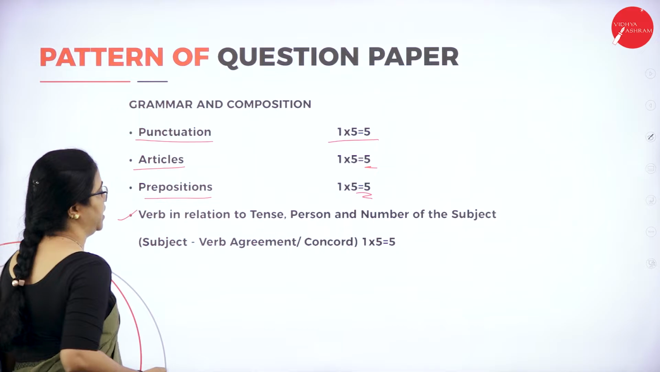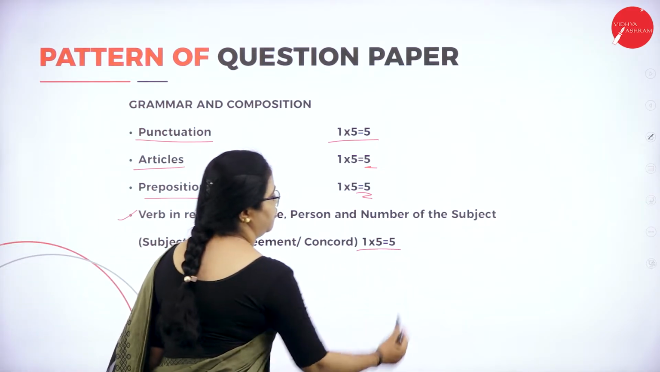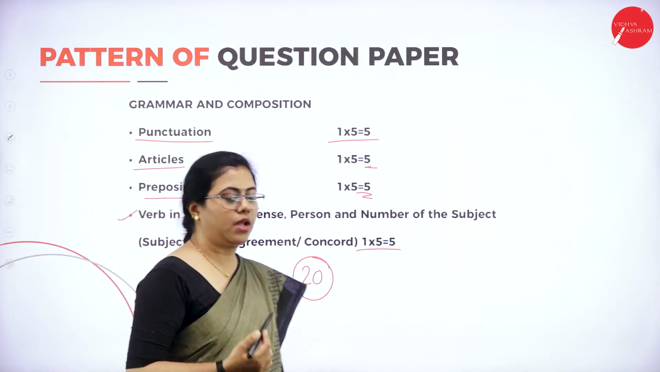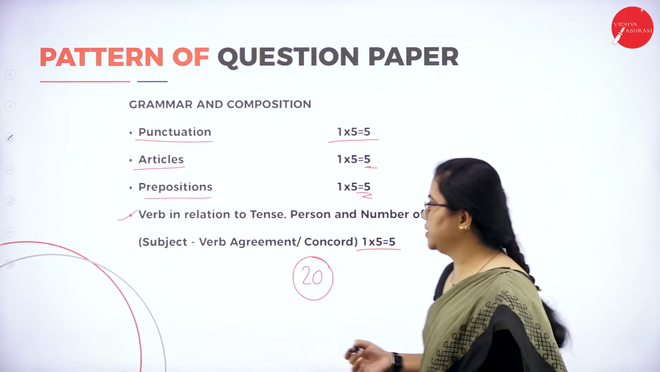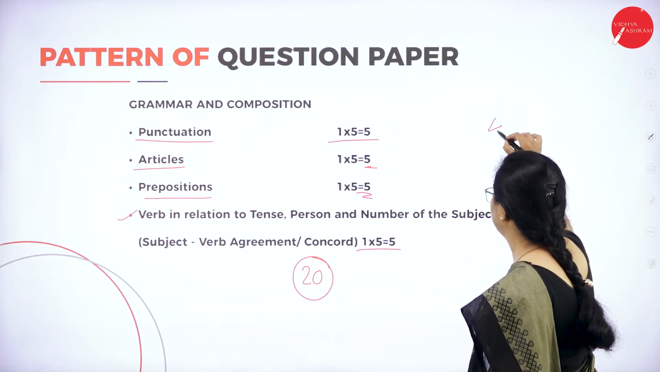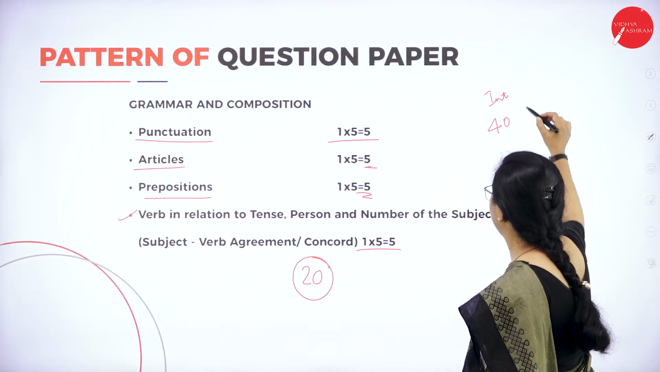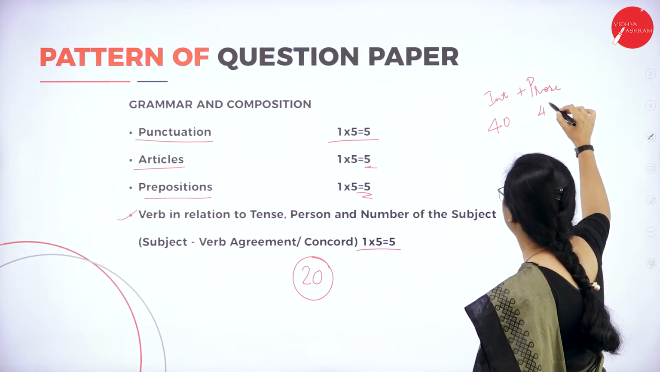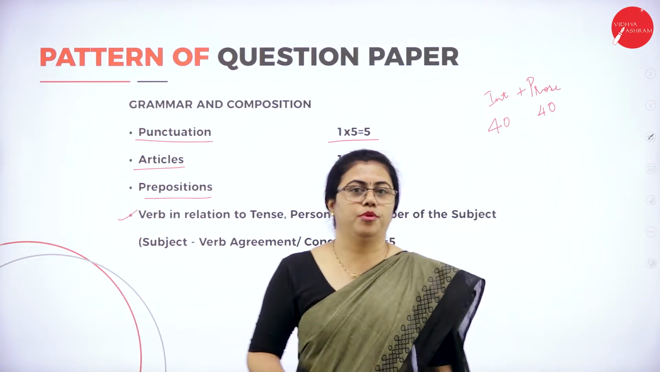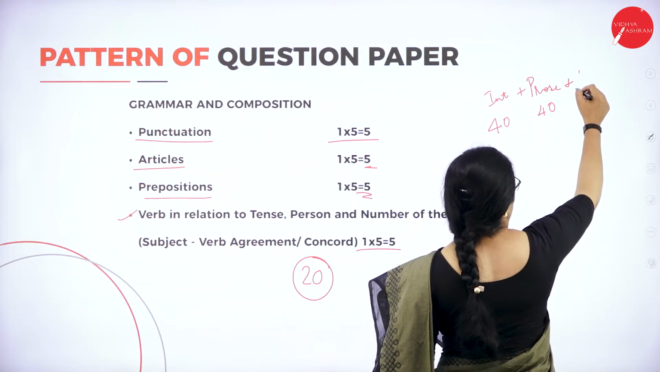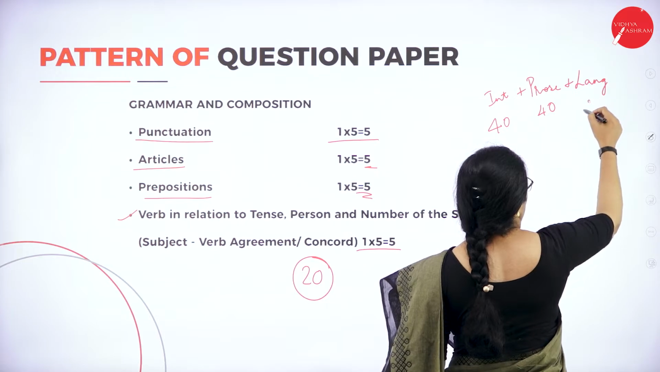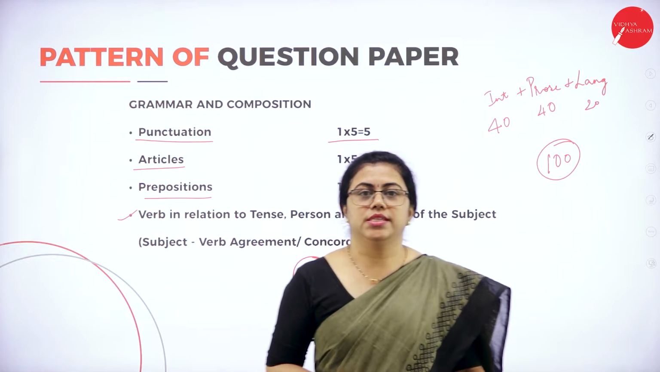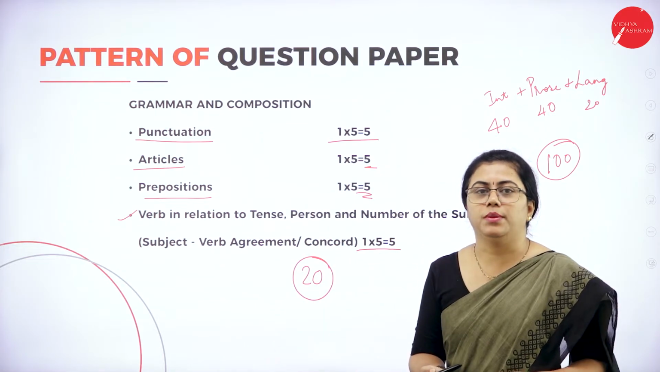Then we have subject and verb agreement. That is also for 5 marks. So this altogether comes to 20 marks. So what has happened now? Internals are 40 marks, prose and poetry are 40 marks, and this language component is 20 marks. So this altogether comes to 100 marks. This is the pattern of question paper you will be having.